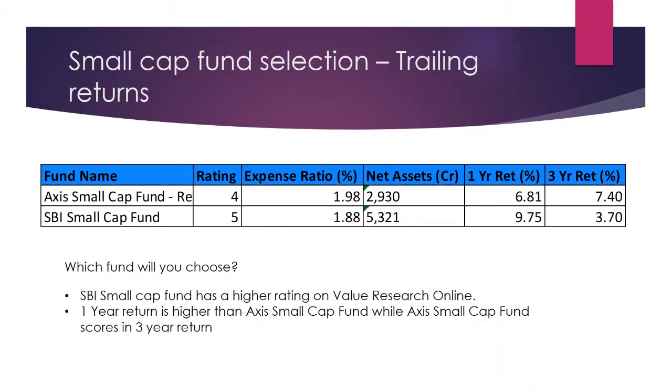Whereas for the 3 year return, Axis has slightly better performance compared to SBI's performance over the 3 year period. Based upon this, which fund will you choose? So it looks like SBI is the winner. Value Research has given the higher rating for it, and the 1 year performance is much better. The recent performance is better compared to the Axis small cap fund. Now, this is how the trailing returns give us the indication that SBI is a good performer.